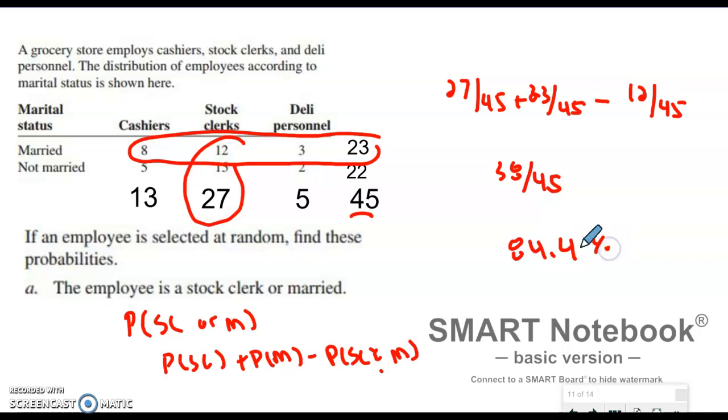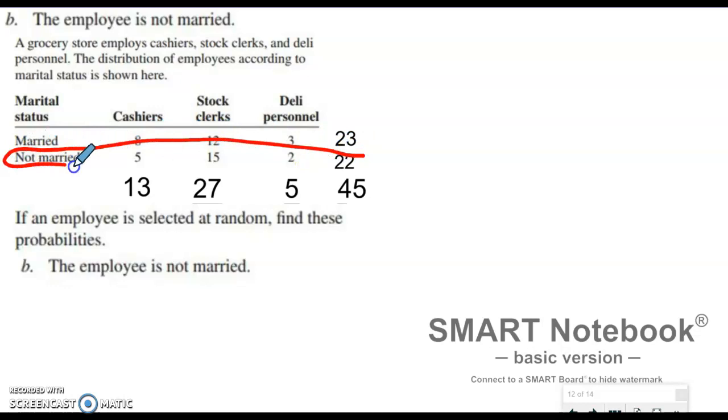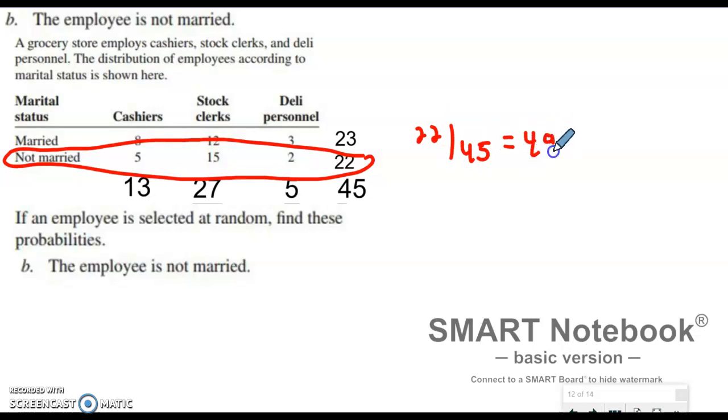Okay. Got two more for you guys just to go over, and then you guys have a couple to practice on Edpuzzle and then a worksheet to try to do on Classroom. All right, so B, probability that it's not married. Well, we're just looking at this row here. Those are all your not marrieds. So it's 22 out of 45, which is 49%.